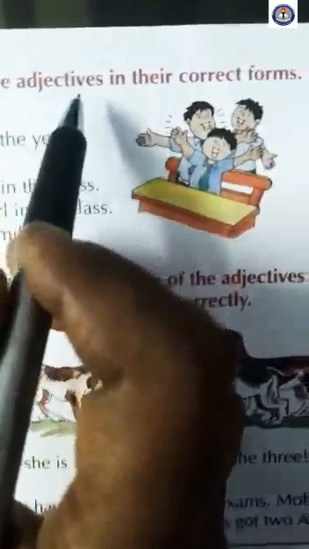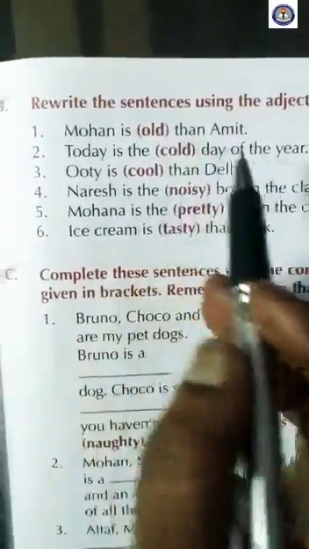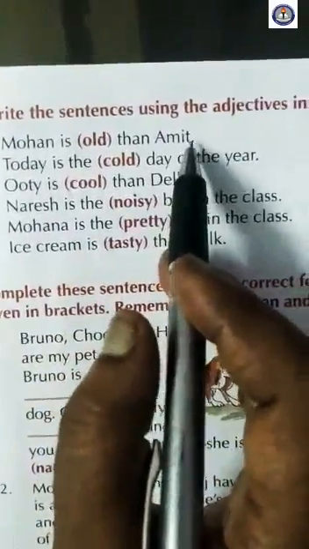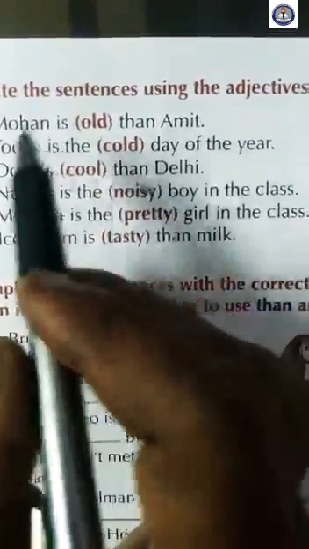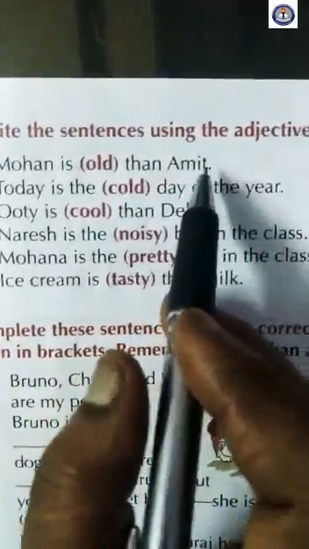Now rewrite these sentences using the adjectives in their correct forms. Number 1, Mohan is old than Amit. So here there are two persons. So Mohan is older than Amit.